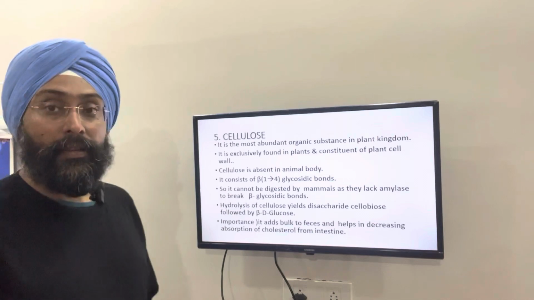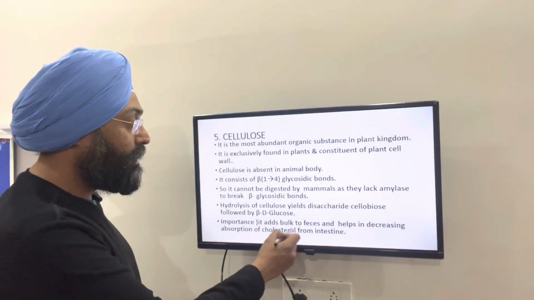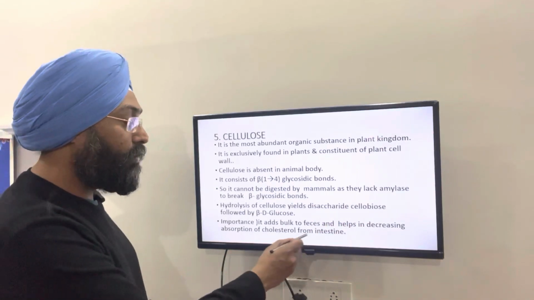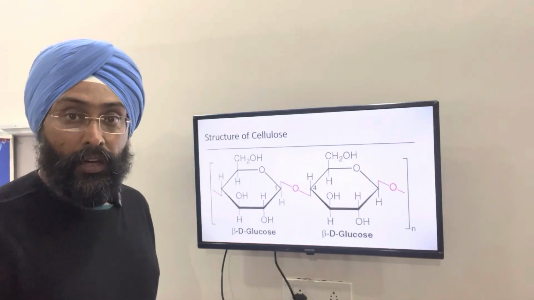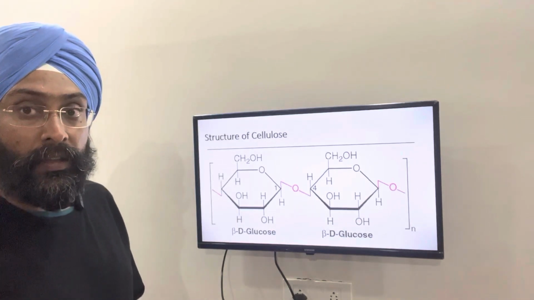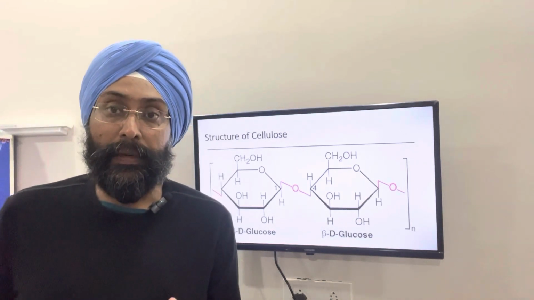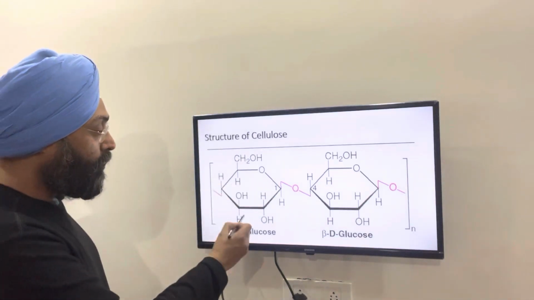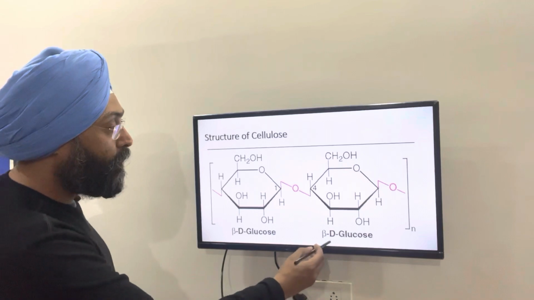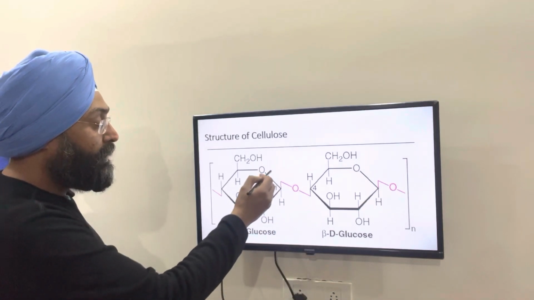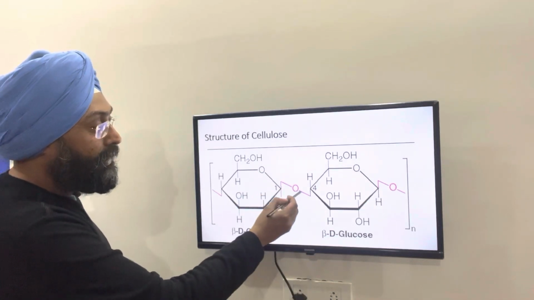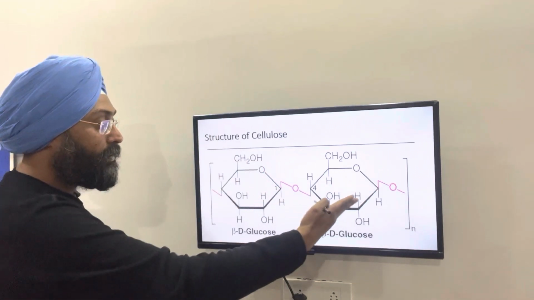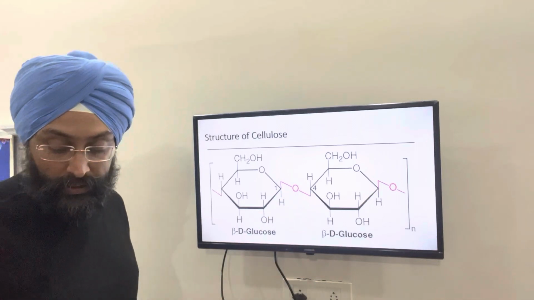And what is the importance of cellulose? It adds bulk to the feces, and it also helps in decreasing the absorption of cholesterol from the intestine. Now we'll come to the structure of cellulose. As discussed, cellulose contains beta 1,4 glycosidic bonds. So we have two beta D glucose units. Beta has the OH group upside. When a water molecule leaves and a bond is formed between beta 1,4, the structure of cellulose is formed. It contains beta 1,4 glycosidic bonds.